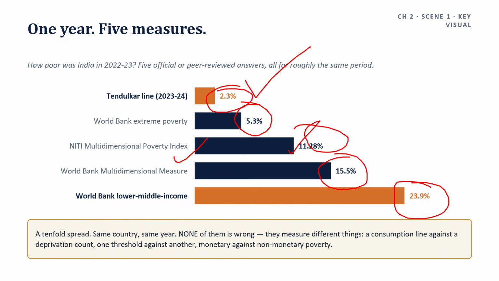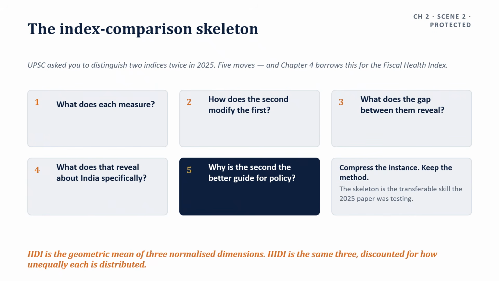Now the index comparison skeleton. What is the index comparison skeleton? Whenever UPSC asks you to distinguish two indices, and it did so twice in 2025, use this shape.